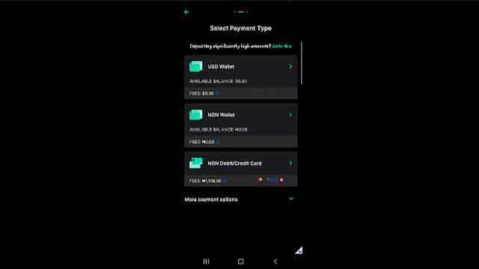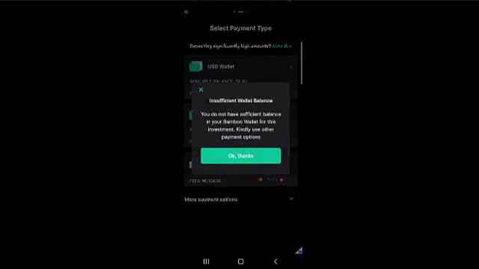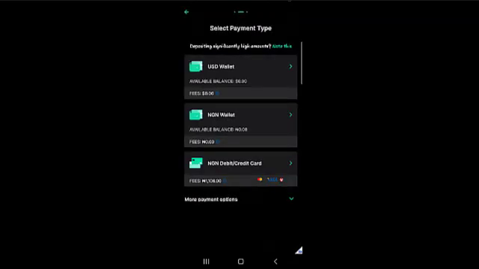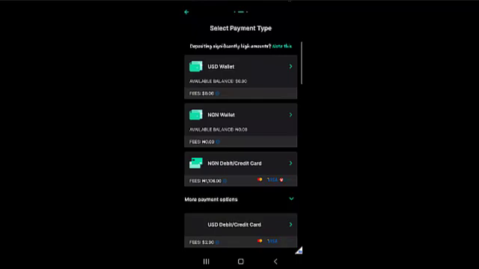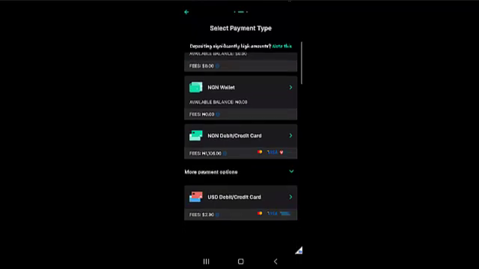You can either deposit in dollars if you have a dollar wallet, a dollar card or something. Here you can see there's insufficient fund right here. So you go ahead and deposit in Naira, or you use your MasterCard or Visa card to connect your card and make a deposit for this transaction. But right here, we would not be making any deposit whatsoever. You can also use this more option to connect your Visa card or your MasterCard in dollars, if you have it.